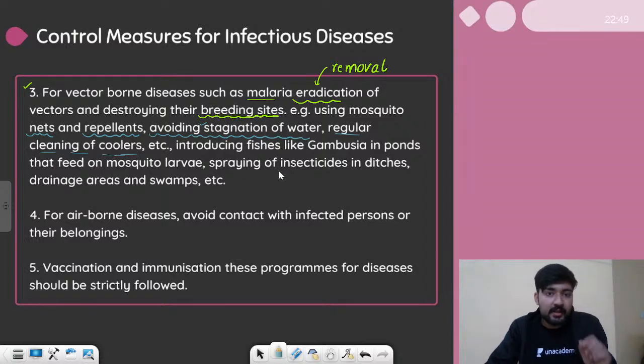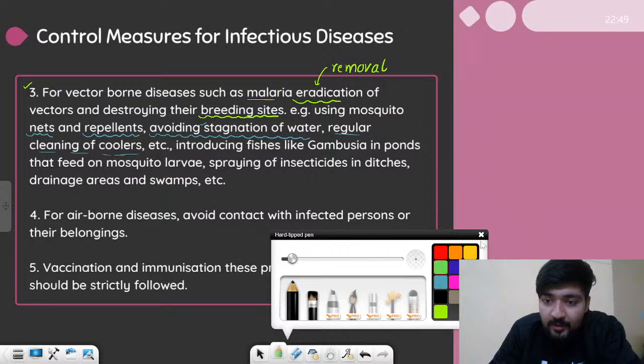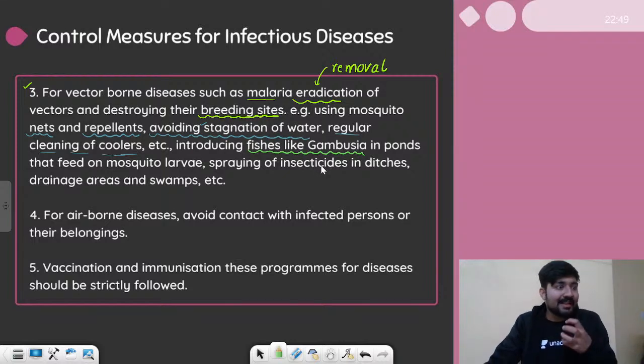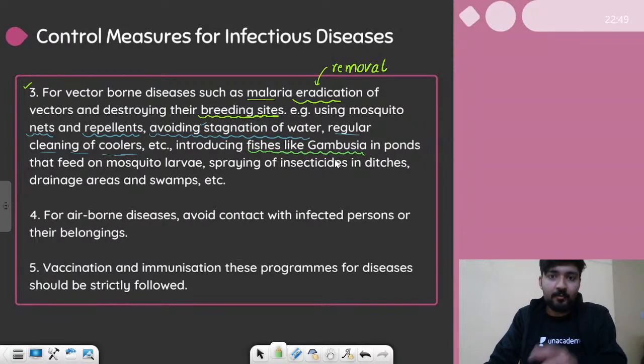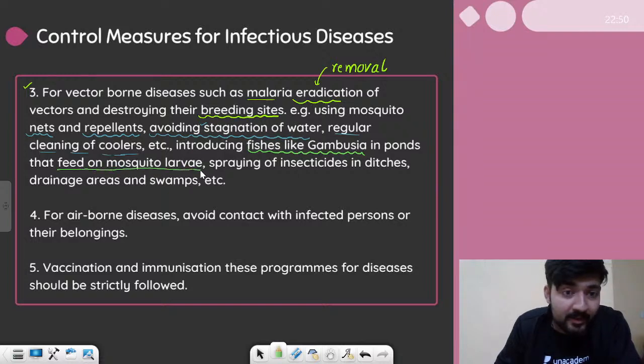So introducing, this is a great point, we can introduce fishes like gambusia. So gambusia is a fish which eats on the larva of mosquito as it says here. So we can introduce gambusia, which is a fish, in ponds that feed on mosquito larva. So it eats the mosquito larva, which is great. Now it will eat and kill mosquito larvae and the threat of malaria will be eliminated.